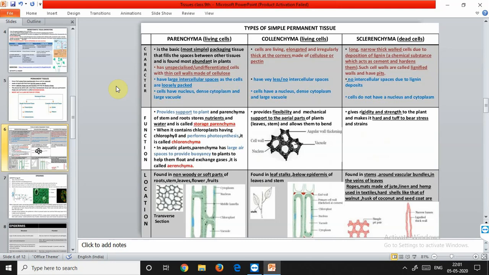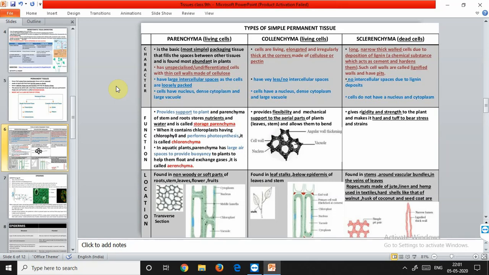What are the functions of this? Parenchyma serves as a packing tissue to fill the spaces between other tissues and maintain the shape and firmness of the plant due to its turgid cells. So it is basically for providing a shape and providing firmness to the plant. Turgidity may be referring to the osmotic property. So the parenchyma acts as a supportive tissue and it provides support to the stem of a herbaceous plant. As we all know, herbaceous plants are very much smaller in size and very delicate. So parenchyma provides the support to these plants.